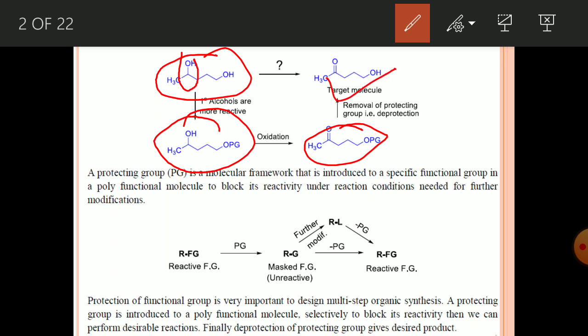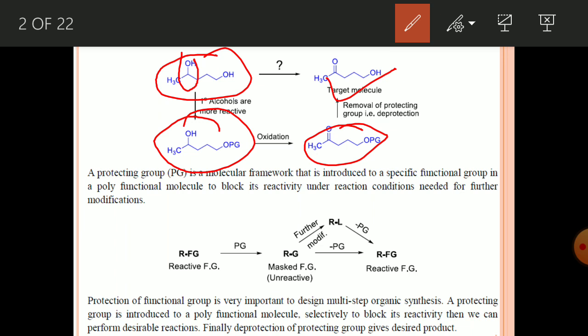So then how can you define a protecting group? A protecting group is a molecular framework that can be introduced to a particular functional group in a polyfunctional molecule to block its reactivity so that you can perform other reactions, other modifications.